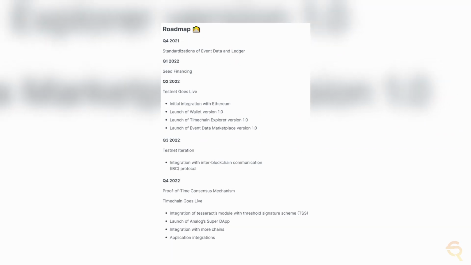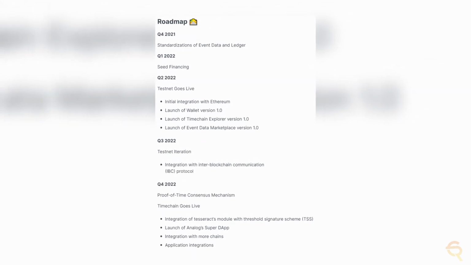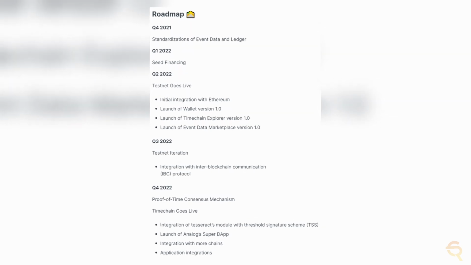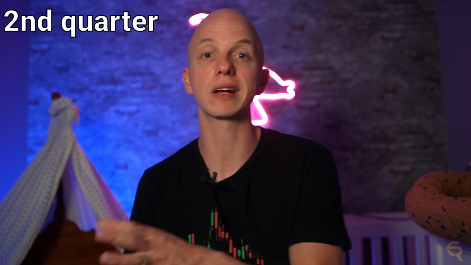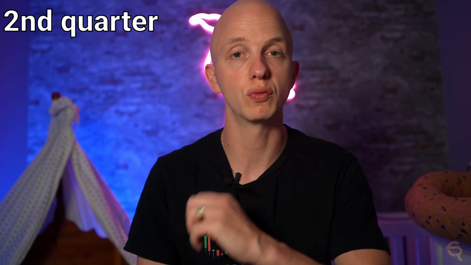The roadmap runs till the end of this year, where their time chain mainnet will go live. This includes the integration of TestraX modules with threshold signature scheme, the launch of Analog's Super DApp, the integration with more chain and application integrations. The first quarter of this year was for their seed financing, and the second quarter was about their testnet going live with the initial integration with Ethereum, the launch of their wallet version 1.0, the launch of the Time Chain Explorer version 1.0, and the launch of their event data marketplace version 1.0.